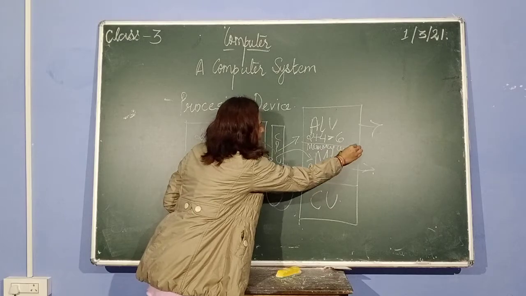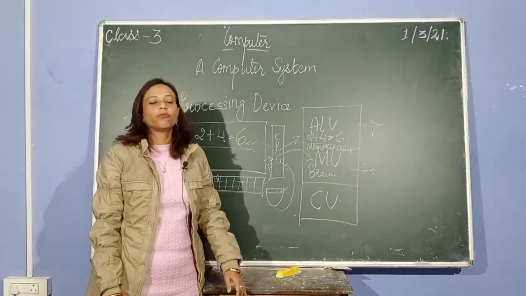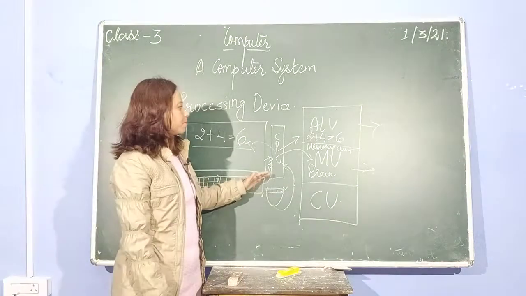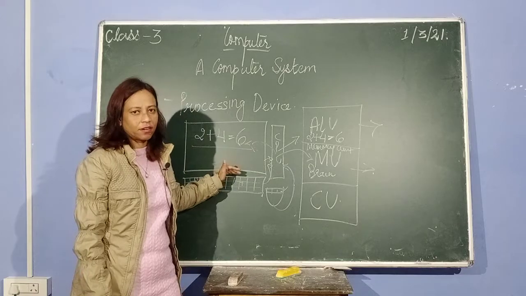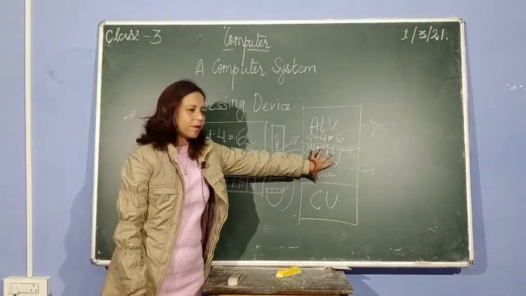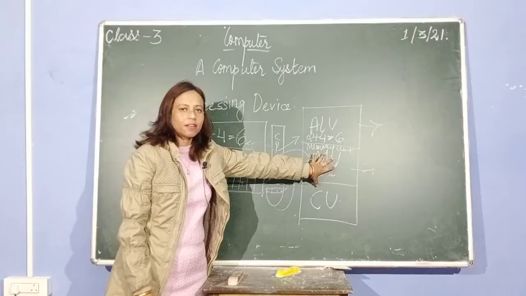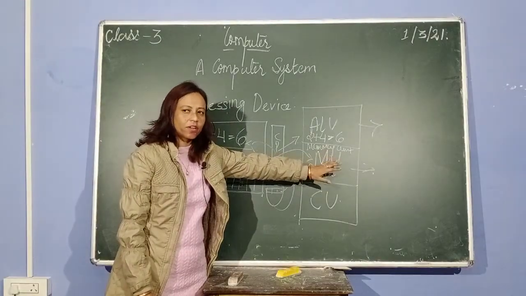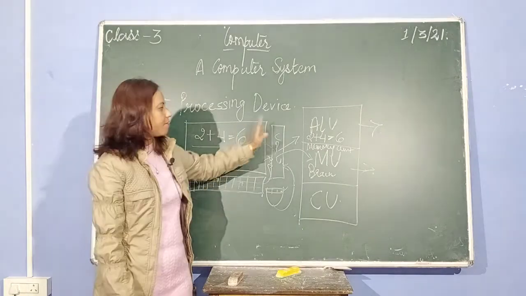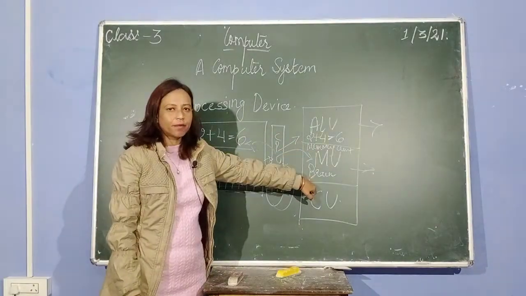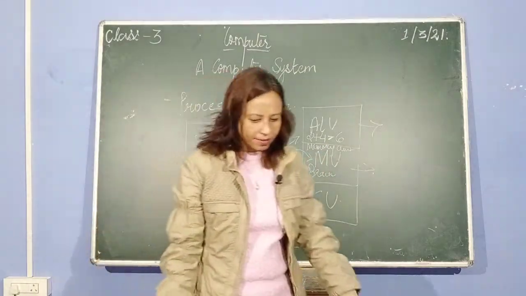Now you close down your computer, but tomorrow when you start your computer and want to check this again, you will always get it, because this is inside the memory part of the computer system, which is inside the CPU box. You can always get it back on the screen again. So when you are saving, where is it going and staying? Inside the CPU. Which part? MU part, memory unit part.